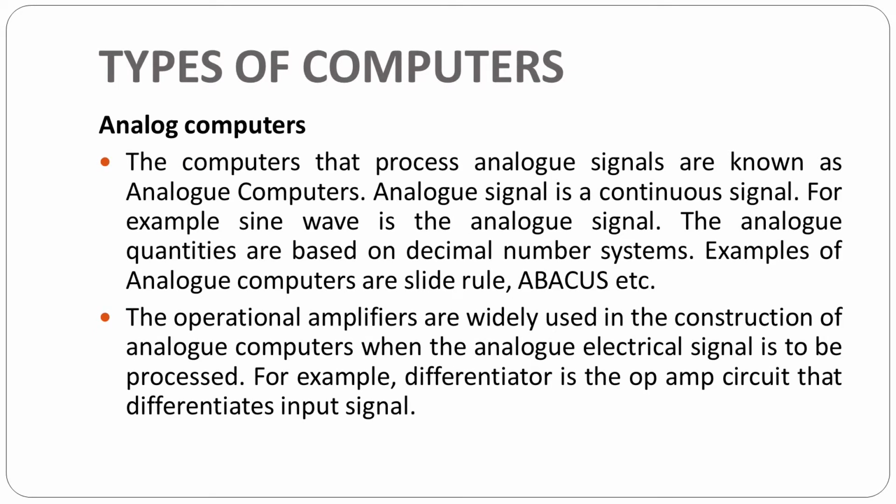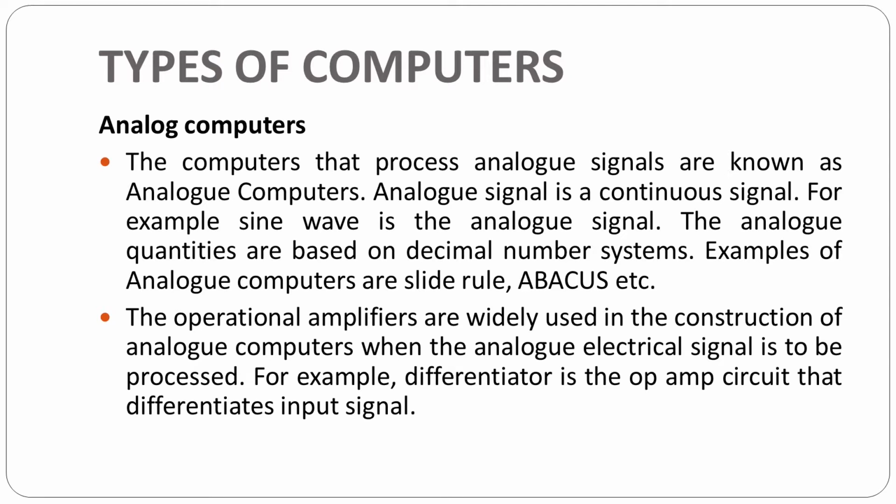The computer that performs analog signals are known as analog computers. Analog signal is a continuous signal. For example, sine wave is the analog signal. The analog quantities are based on decimal number system. Examples of analog computers are slide rule, abacus, etc.